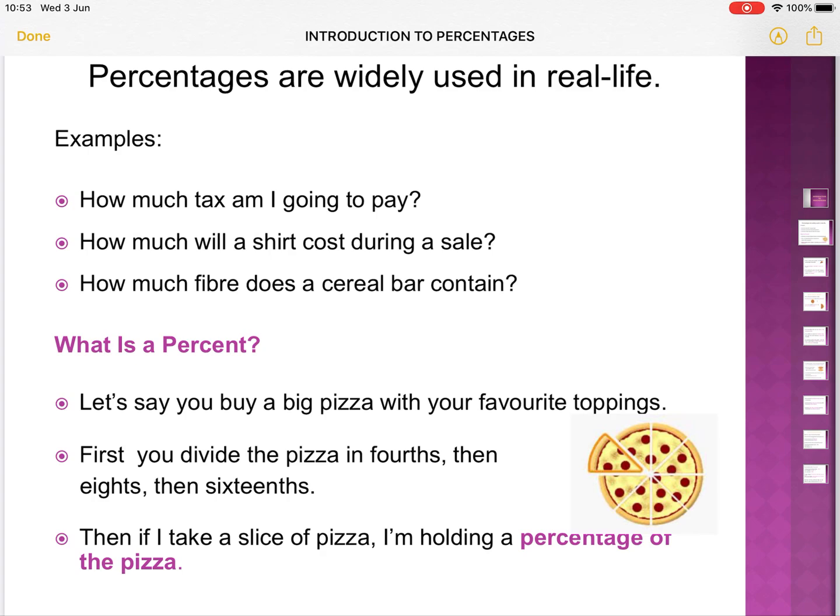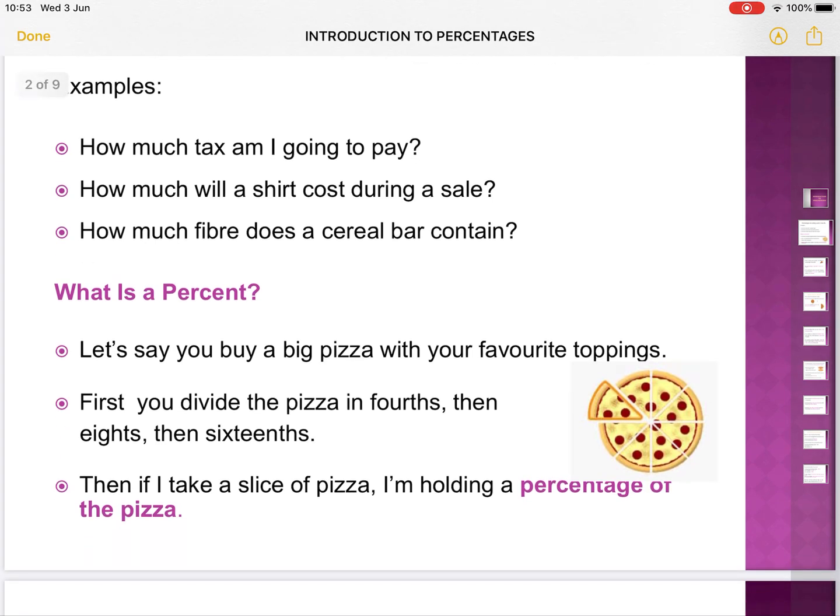How much will a shirt cost during a sale? You are watching what you're eating, so you look at the wrappers where there is the nutrition facts, and you check how much fiber does a cereal bar contain. It's always in percent. So what is a percent?